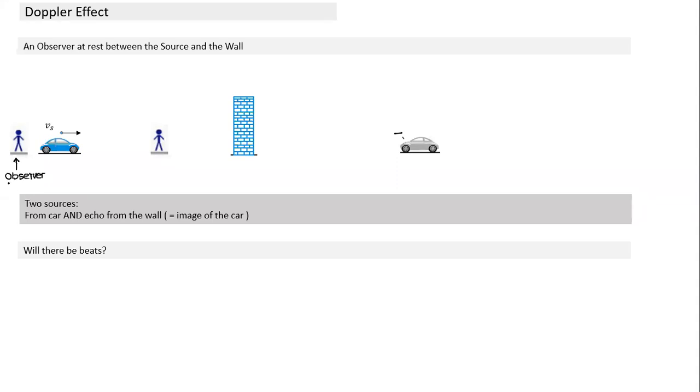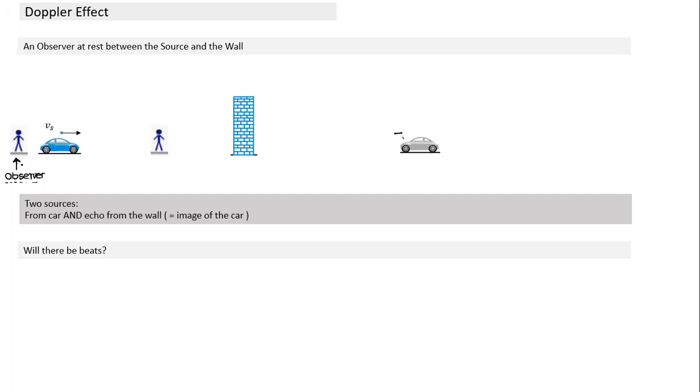Okay. And this observer, will he also hear two sound notes, or only one? This observer also will hear two sound notes, but will he hear beat frequency? Now, Abhi, tell me, will this observer hear beat frequency or not? Yes, sir, because one source is moving away from him, one is moving towards him. Very good answer. I'm very happy.